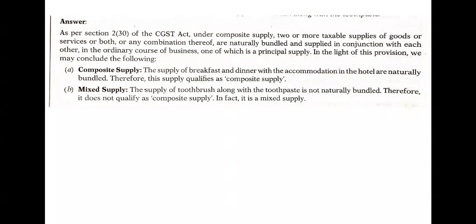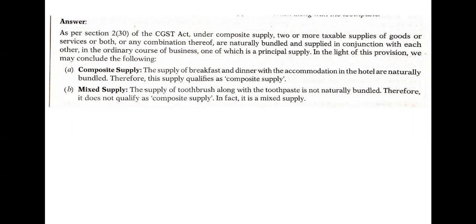In the light of the provision, we may conclude the following. As we can see from the definition, where one will be the principal supply.